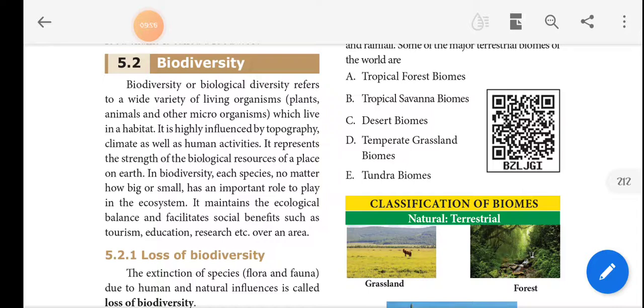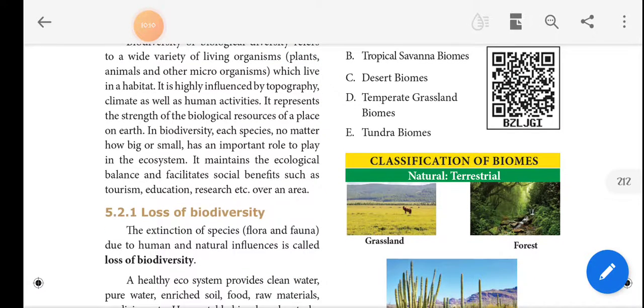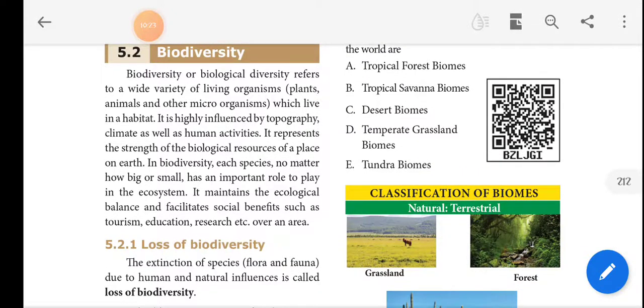In biodiversity, each species, no matter how big or small, has an important role to play in the ecosystem. It maintains the ecological balance and facilitates social benefits such as tourism, education, research, etc. over an area. That means no matter how big or small, every organism, every ecosystem, every living and non-living thing performs a role, and it also maintains the ecological balance and social benefits.